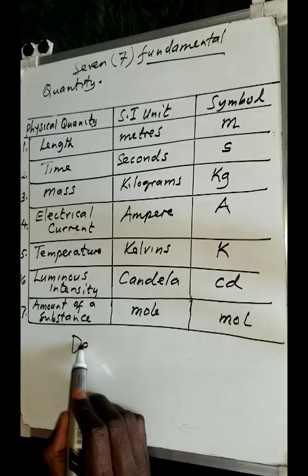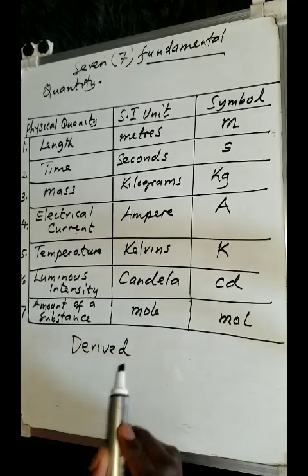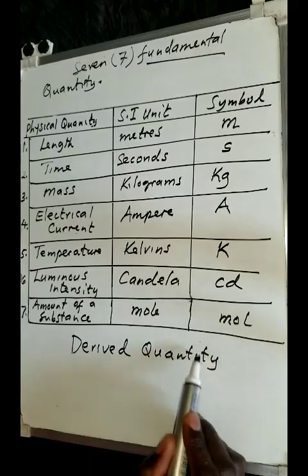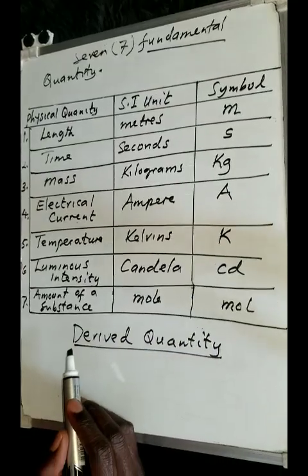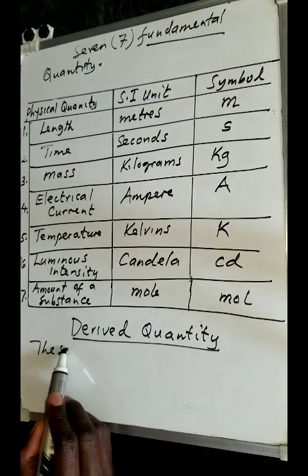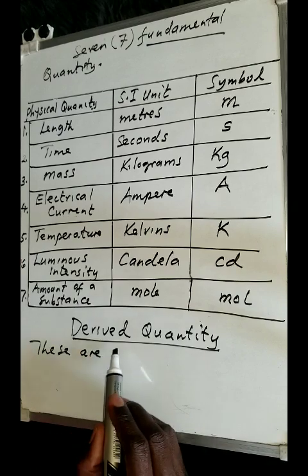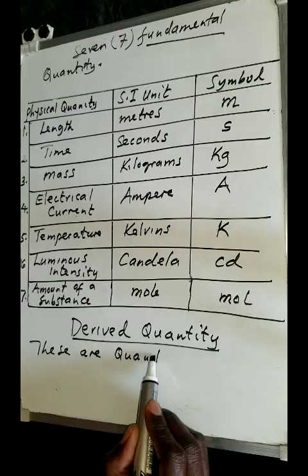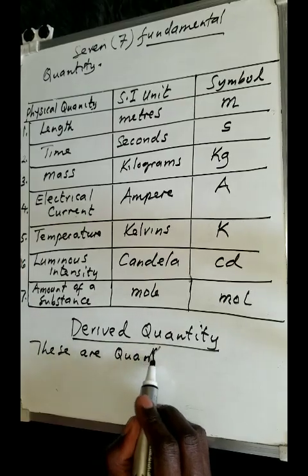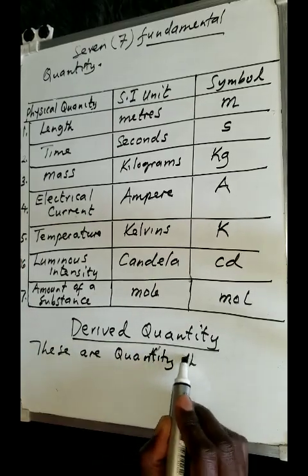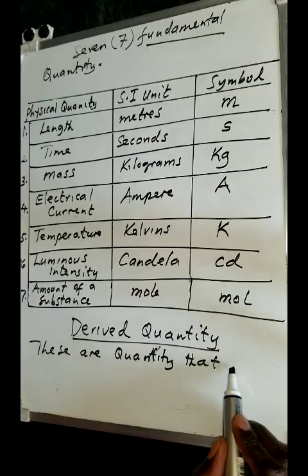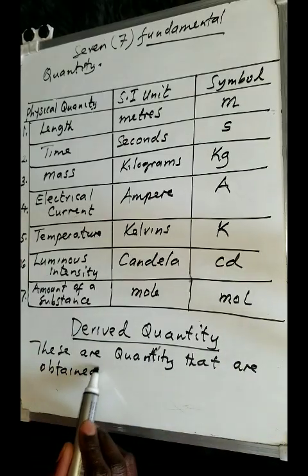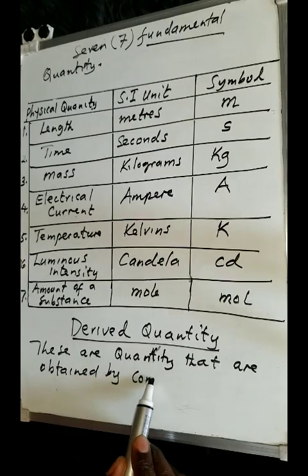Now we can come to what we are calling derived quantities. What are these derived quantities? Well, we can simply say these are quantities that are obtained by combining.